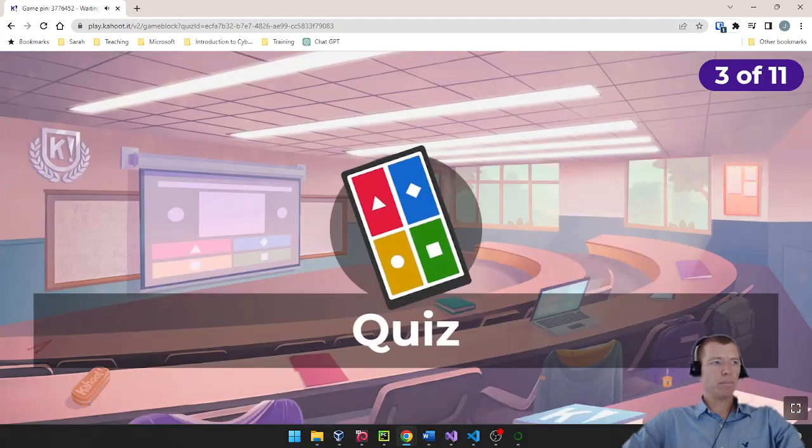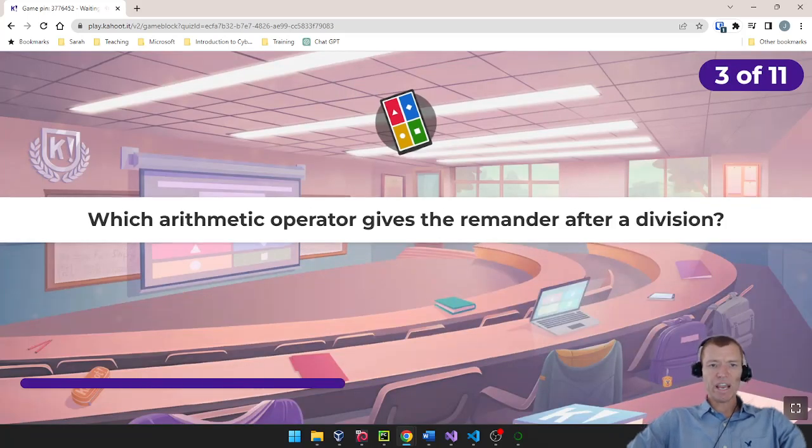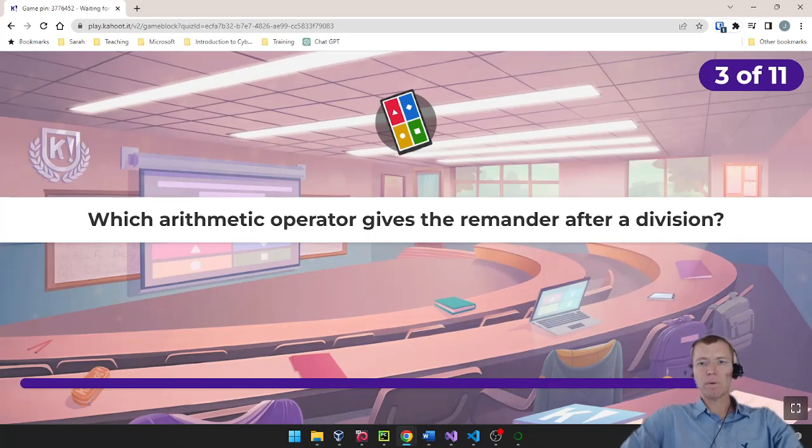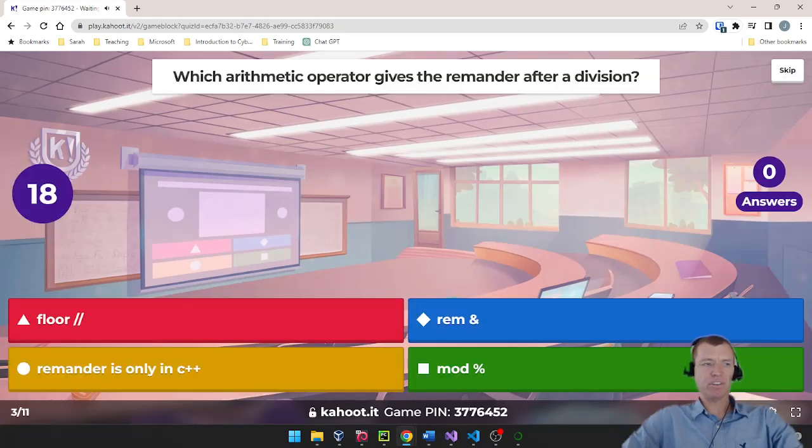All right, question number 3. Which arithmetic operator gives the remainder after a division has been performed? Is that the floor operator with 2 forward slashes? Is that the rem with an ampersand? Is that remainders is only done in C++ and we can't do it in Python? Or is it the mod operator with the % sign?